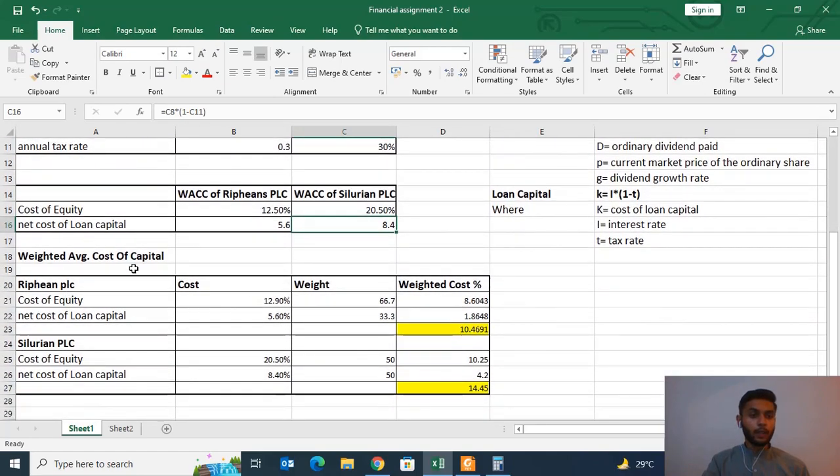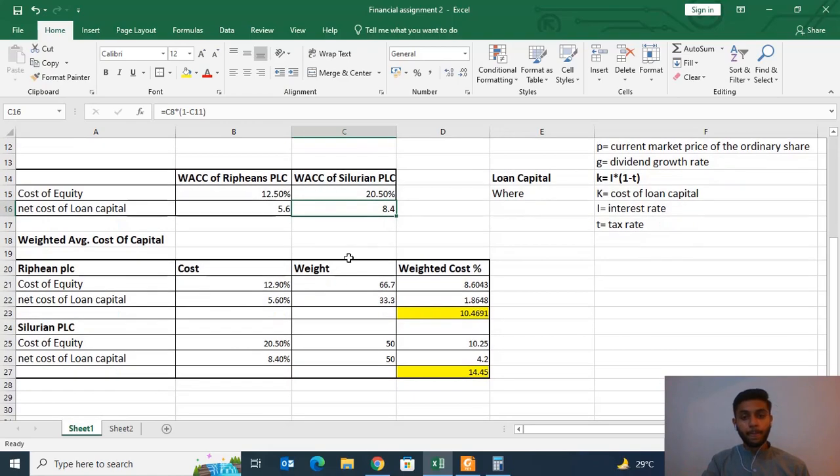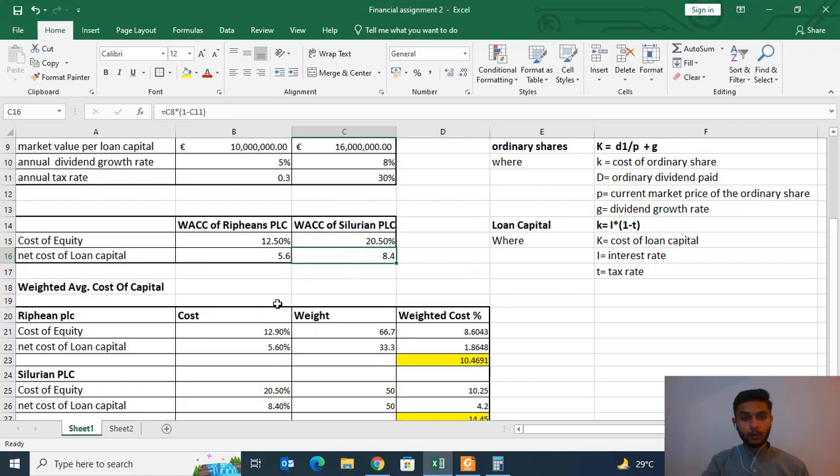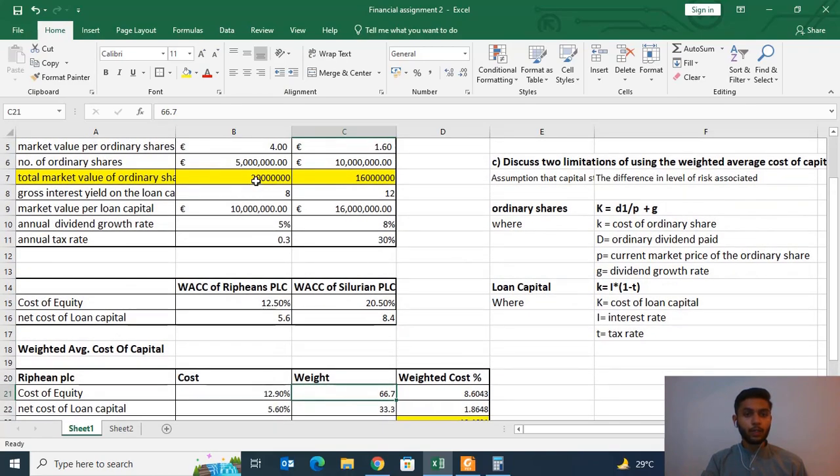Now we will move on to find the weighted average cost of capital. The weighted average cost of capital is calculated by weighing these two sources of capital, which are cost of equity and net cost of loan capital. We have put in these values which I calculated earlier, which are 12.9 and 5.6 and 66.7, and the weight is calculated by dividing the total amount of equity, which is 20 million for Riffian company, by total capital, which is 20 million plus 10 million,